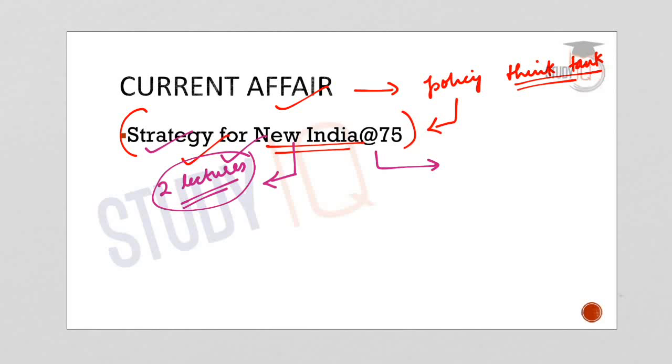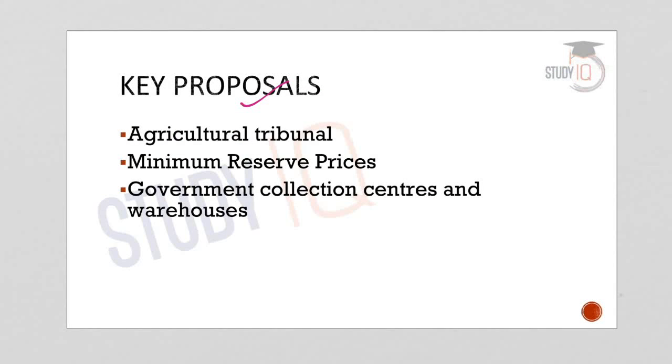Now moving on to the key proposals of NITI Aayog on the farm economy. The first proposal was to convert the Commission for Agricultural Cost and Prices, or the CACP, into an agricultural tribunal. So what is CACP, or the Commission for Agricultural Cost and Prices? What is the purpose of CACP?